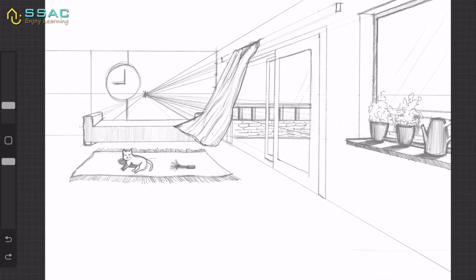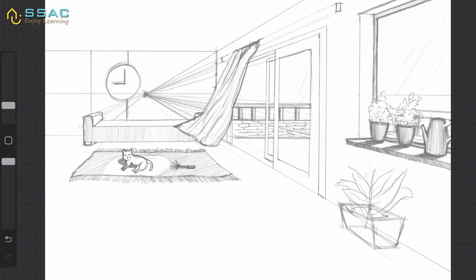And also it is very important to understand that if there is a sunlit patch, then that is an area where there is a lot of intense light and it will also create intense shadows. So that is why in this sunlit patch I have made a very intense shadow, and I have shaded the other parts of the carpet to show that this area is very lit. Okay, and also I've made a cat toy beside the cat.